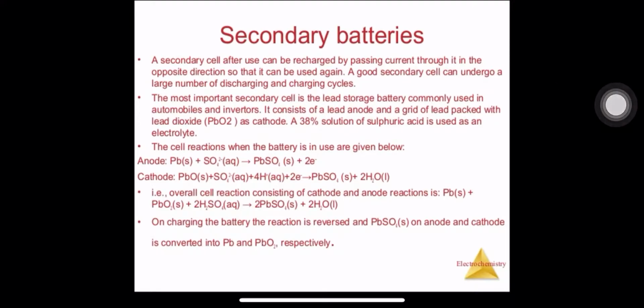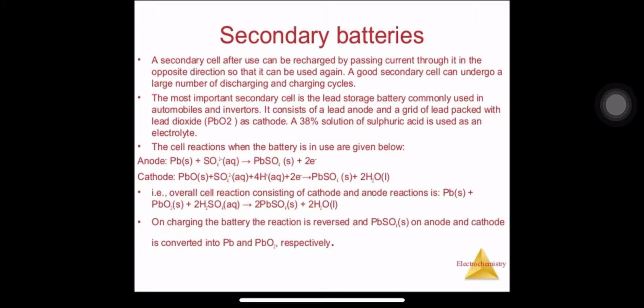At that time it will act as an electrolytic cell, and again it will regain the potential, and after that it can start working again as an electrochemical cell.